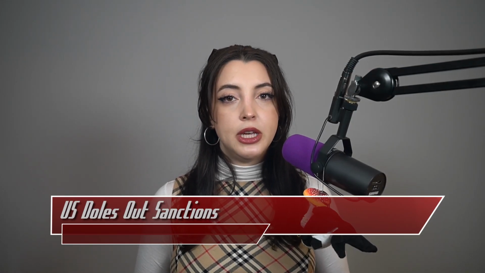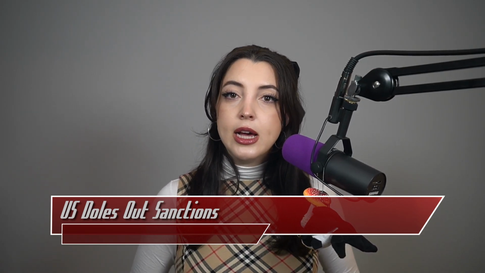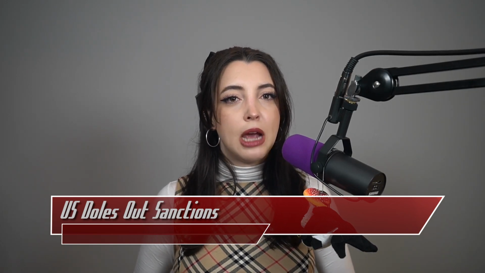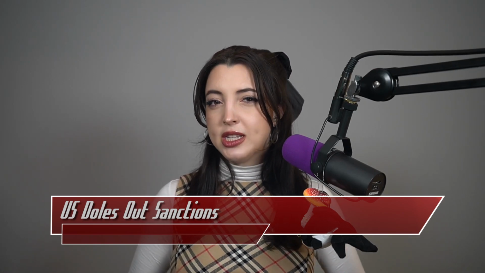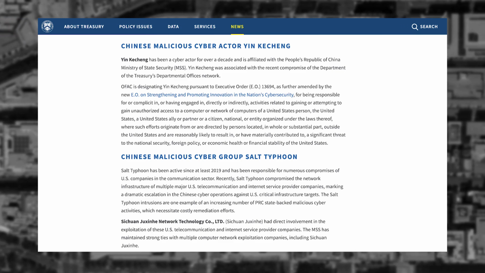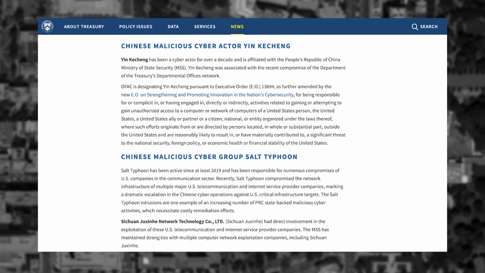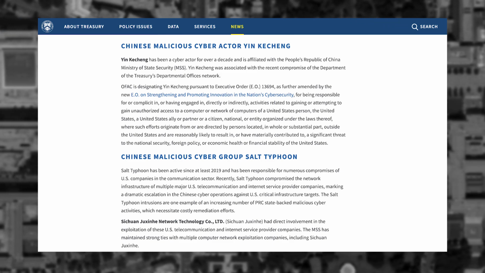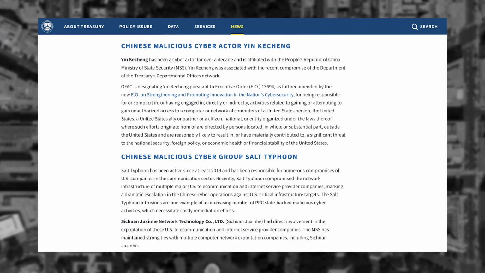On January 17th, the Department of the Treasury's Office of Foreign Assets Control, or OFAC, announced sanctions against an individual, Yin Keqiang, and Sichuan-based cybersecurity company, Sichuan Zhujianhe Network Technology. Apologies for the mispronunciation. Yin Keqiang is believed to have been an integral part in the hack of the US Department of Treasury and is said to be, quote, a cyber actor for over a decade and is affiliated with the People's Republic of China Ministry of State Security, or MSS.